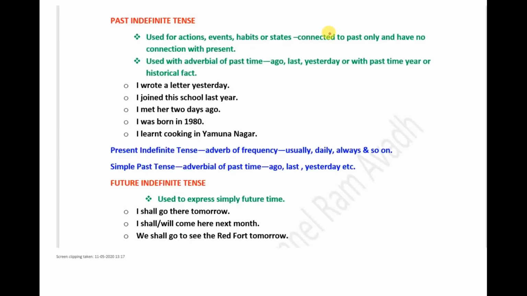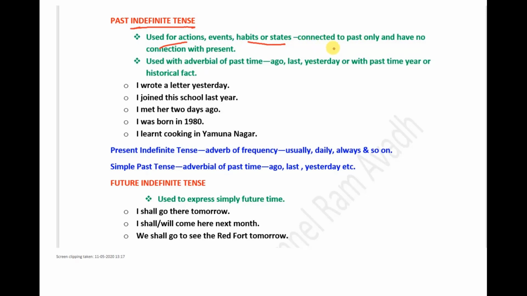Now if we talk about past tense and compare both these tenses, we find that simple past is used in routine actions and habits, but all the activities and states have no connection with present.